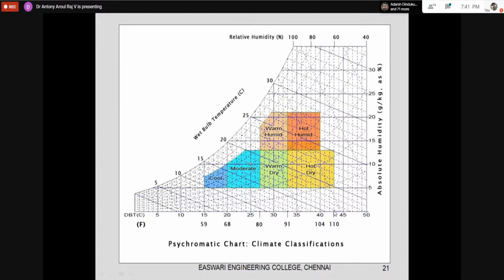In the psychrometric chart, this is the sensible portion, this is the latent portion. This is heating, cooling, moisture addition, moisture removal, and saturation. So this is hot and humid condition. This is cold and dry condition. This is unbearable cold condition. This is warm and humid condition. So everything I have to bring to this moderate condition. So what is this? 25°C dry bulb temperature and 50% RH.